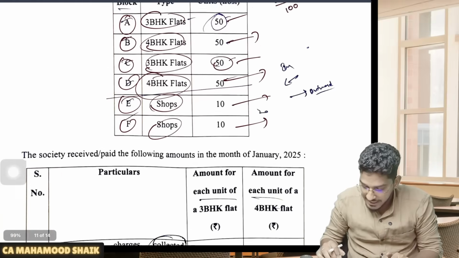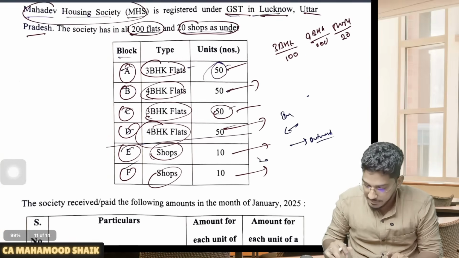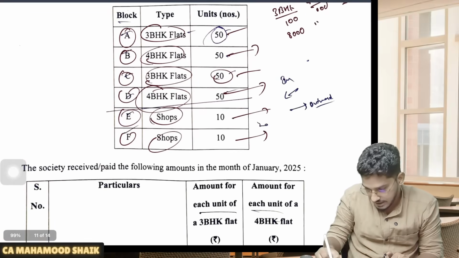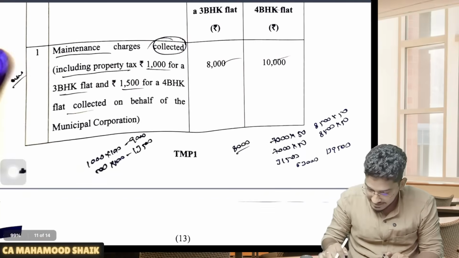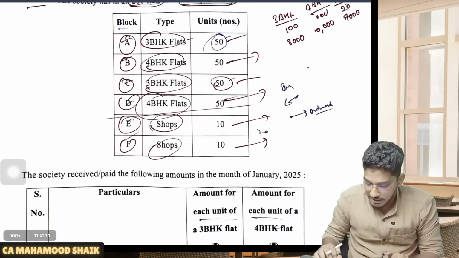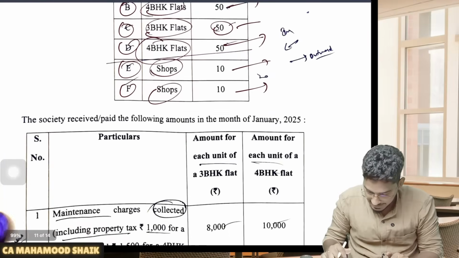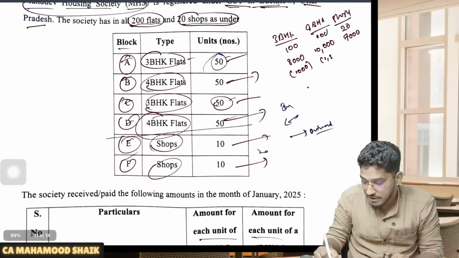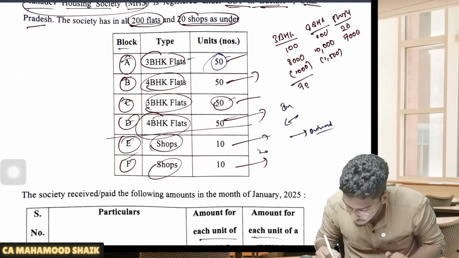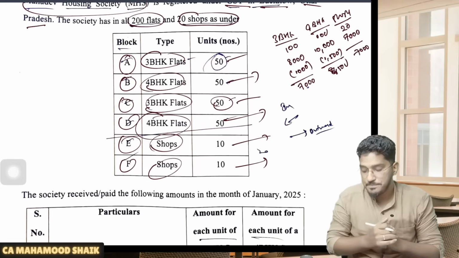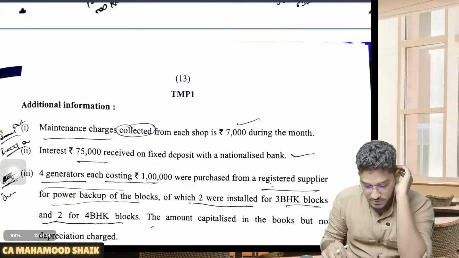So now, what is the maintenance fee collected? From each unit they are collecting the maintenance fee: from 3 BHK flat 8,000 rupees, from 4 BHK flat 10,000 rupees, and from shops they are collecting 7,000 rupees. When it comes to 3 BHK and 4 BHK flats, they are also collecting municipal taxes, which you can exclude. So 1,000 they are collecting from a 3 BHK flat and 1,500 from a 4 BHK flat. So effectively, excluding the municipal taxes, it is 7,000 from a 3 BHK flat, 8,500 from a 4 BHK flat, and 7,000 from a shop. So now, what are the questions which are getting tested?